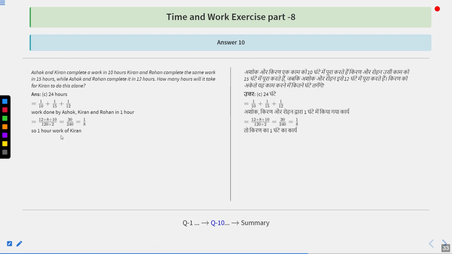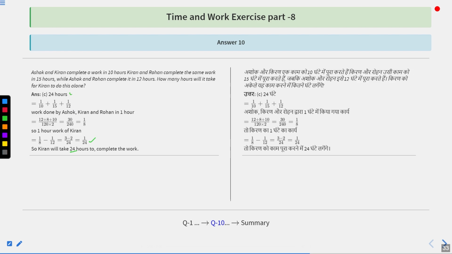So 1 hour work of Kiran is going to be how much? Total minus Ashok and Rohan. So 1/8 minus 1/12, that is 1/24th part. It means in 1 hour, Kiran is able to complete how much part? 1/24th part. So if Kiran has to complete all the work himself, then he is going to take 24 hours to do so. So option number C is the correct answer.